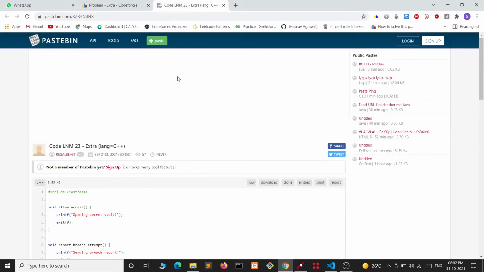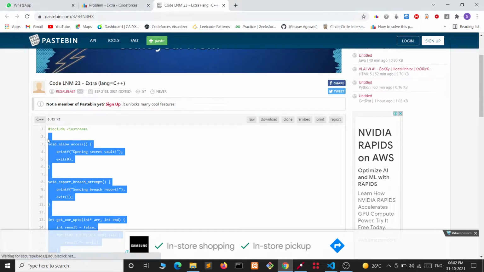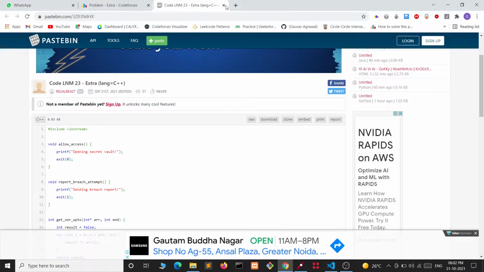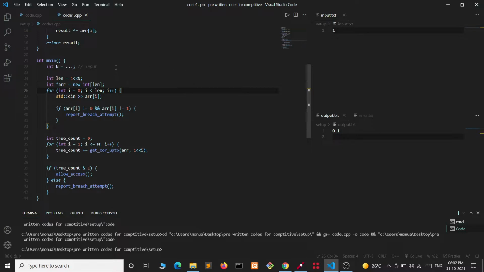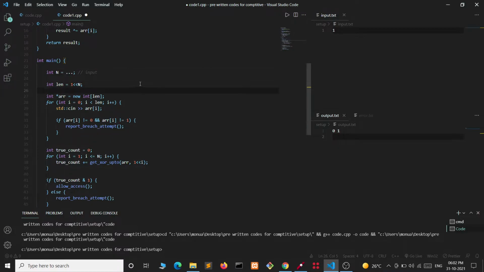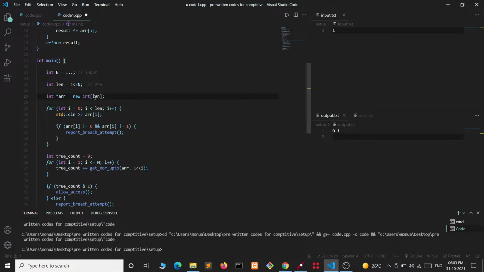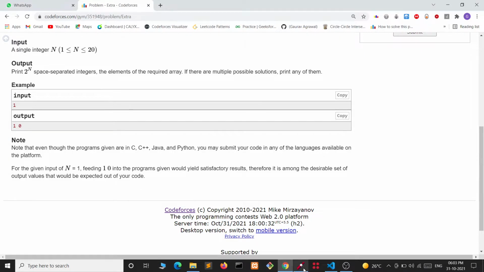Now let's see what this program is. We can simply copy it and paste it in VS Code so that it will be more visible. Okay, so this is the program we are given. This is the n which we are taking as input, and we have to print 2^n integers, and this is the length, 2 to the power n. Then we are taking the array of size 2^n, and we are taking all the input which we will give as output.